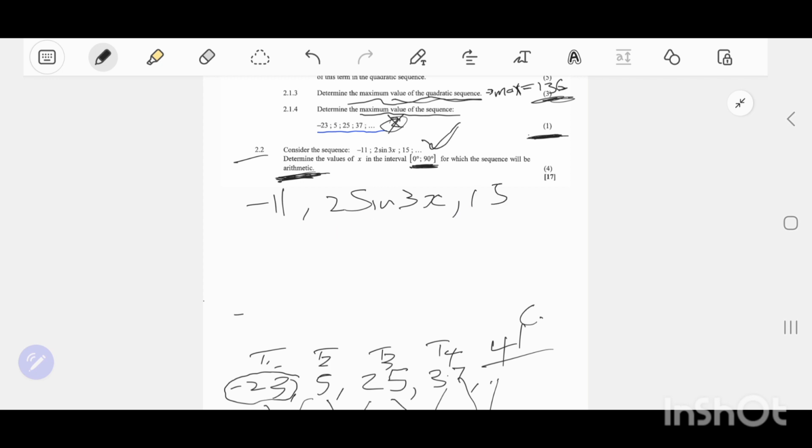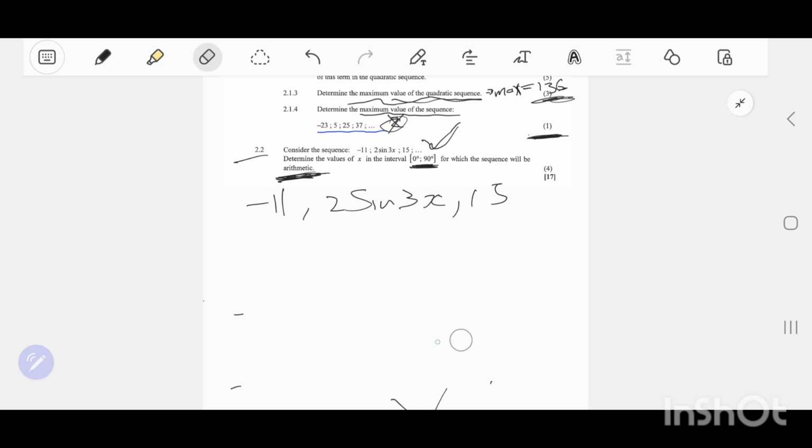So this means if you have been told that this is arithmetic, this is what you do: you find the constant difference, meaning 2 sine 3x minus negative 11.